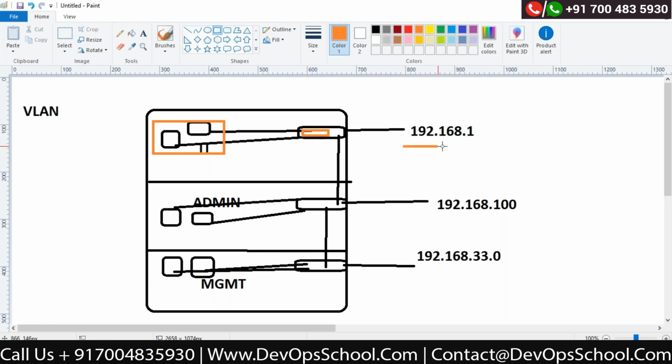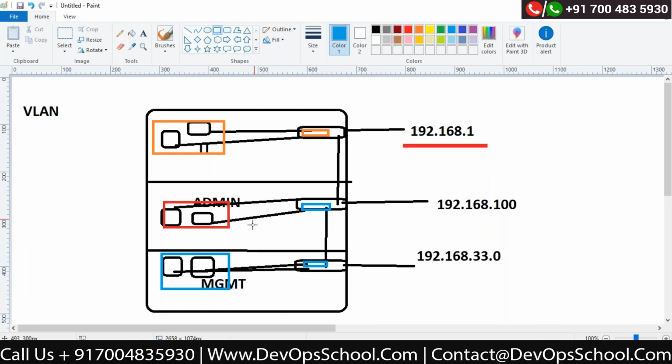And they have this IP addressing scheme. That's great. I will create a VLAN for admin on this particular switch. I will create a VLAN for my management people on this switch, correct? That is also possible, no doubt about that.